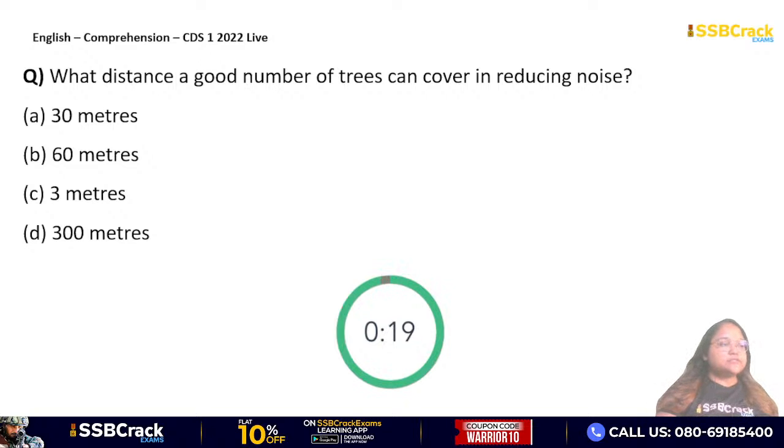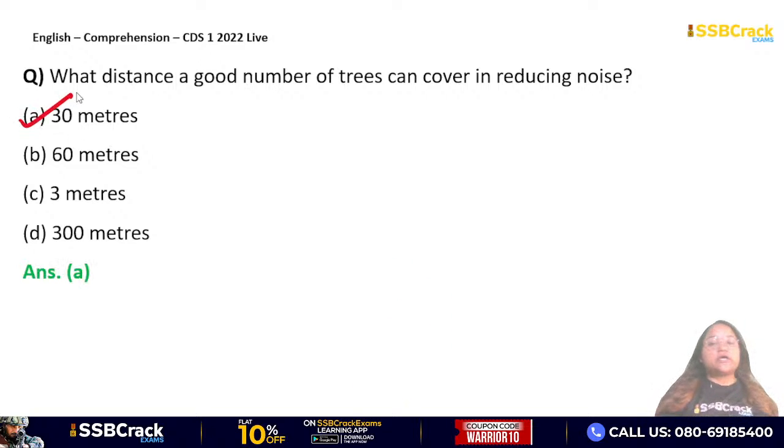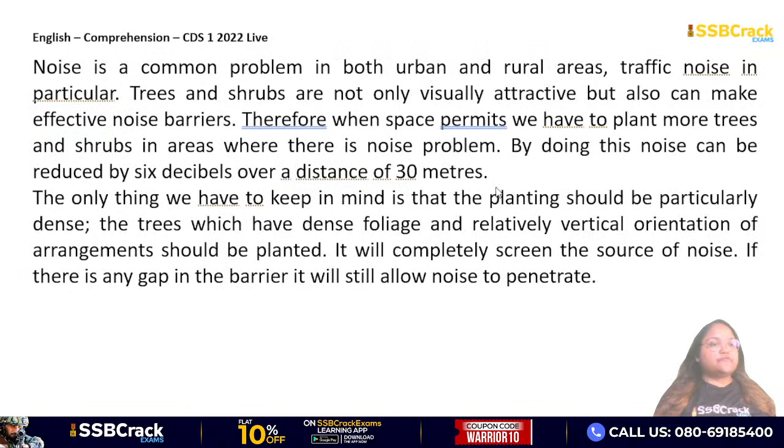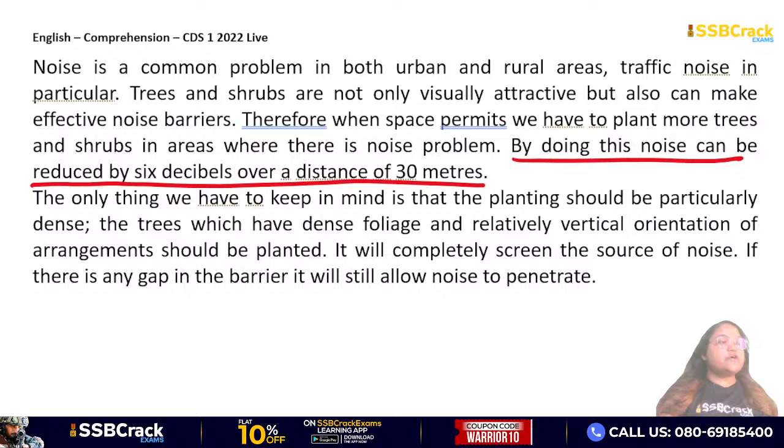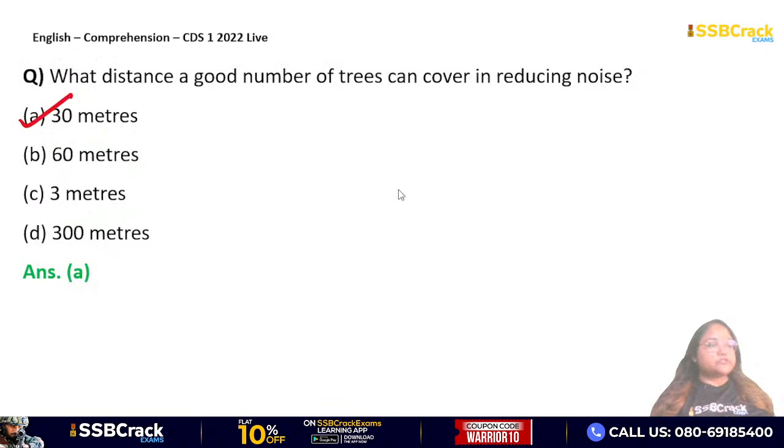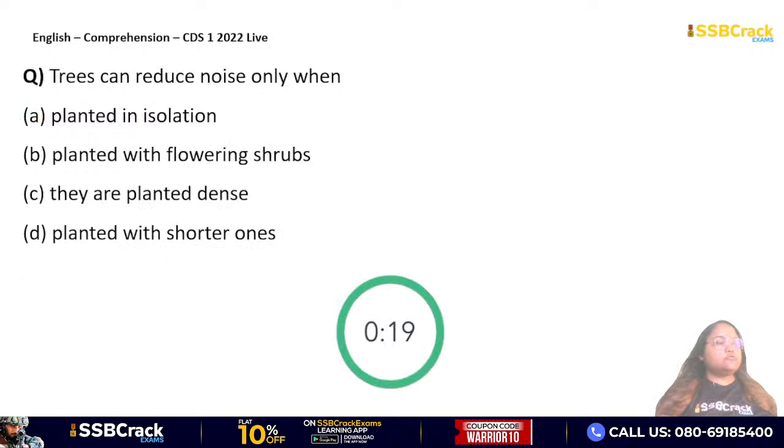Okay, time's up guys. Answer will be option A. 30 meters है ना. यहाँ पे देखो passage में लिखा है, the first paragraph itself says, by doing this, noise can be reduced by 6 decibels over a distance of 30 meters. Okay, so therefore your answer will be option A, 30 meters है ना. Very good everyone. Moving on to the next question.